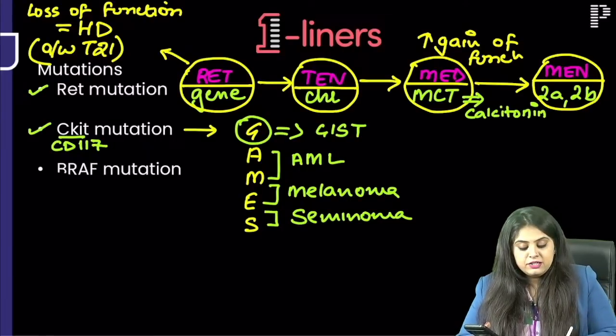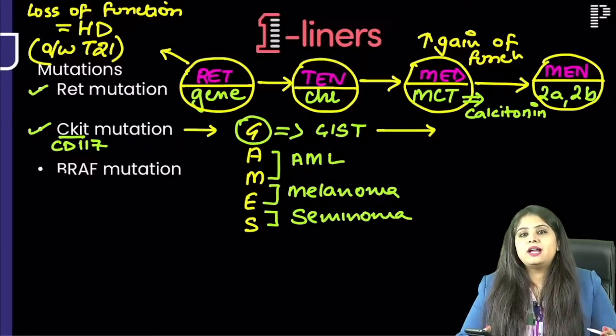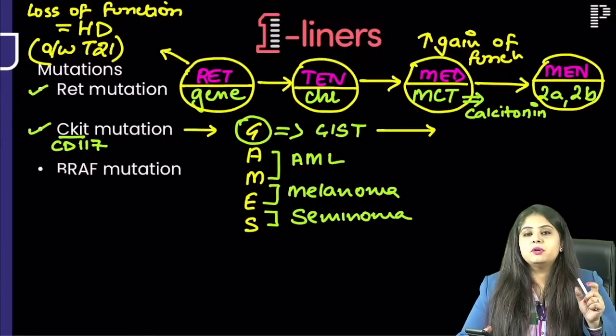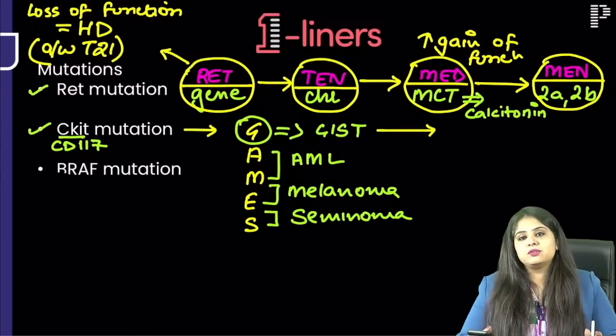Now tell me about GIST, sir, I'm telling you about collateral questions. That's why I said 100 is just a number. I know we will touch 200 one-liners today, I can guarantee.